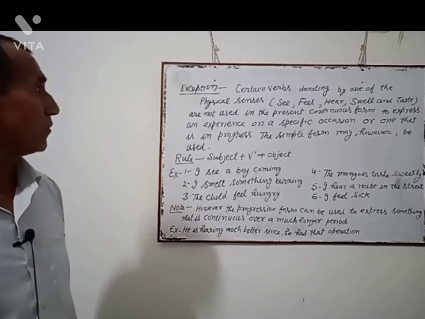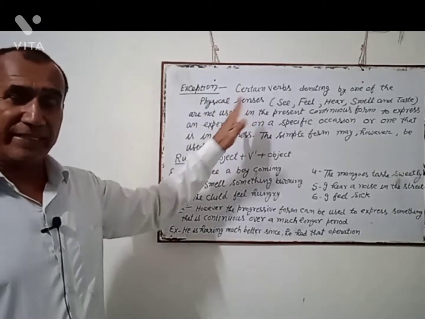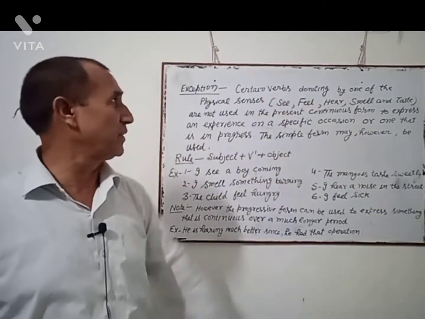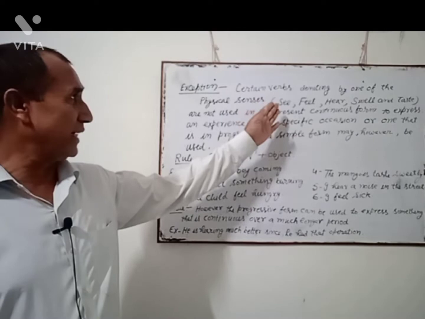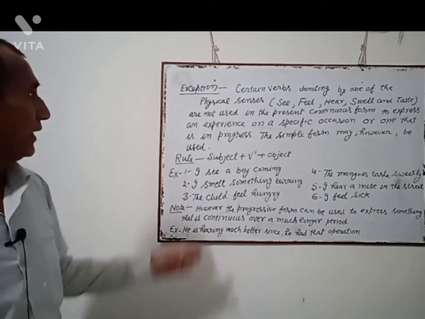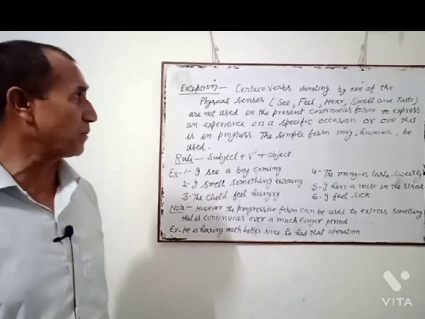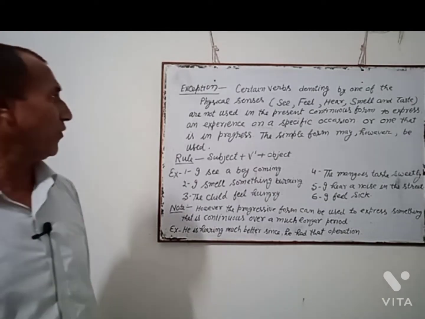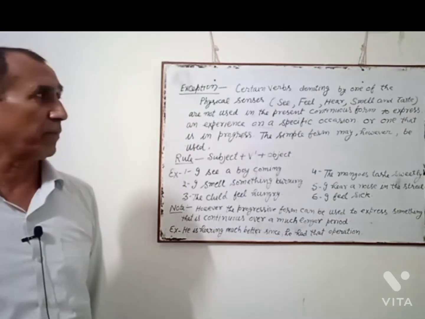Once again, the exception of present continuous tense: certain verbs denoting one of the physical senses, such as see, feel, hear, smell, and taste, are not used in the present continuous form to express an experience on a specific occasion or one that is in progress. The simple form may, however, be used.